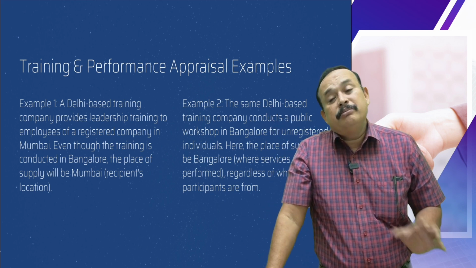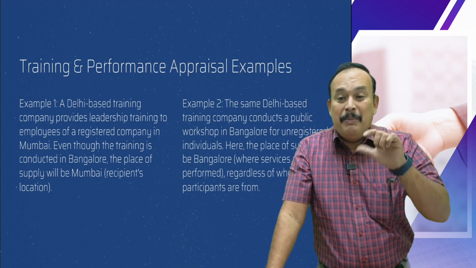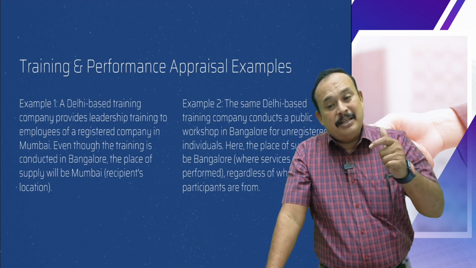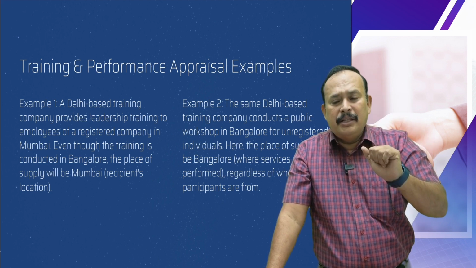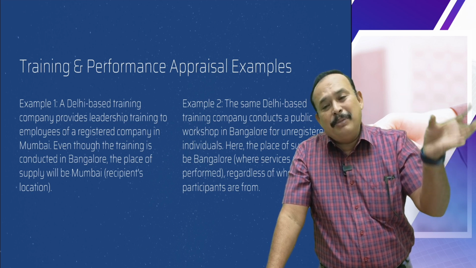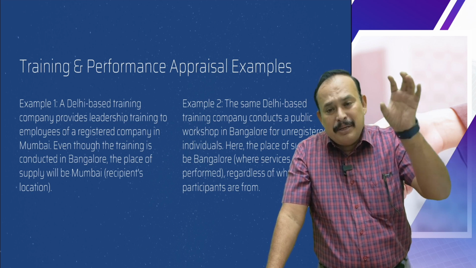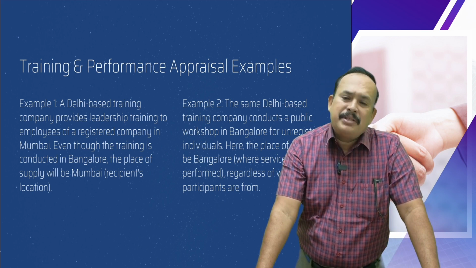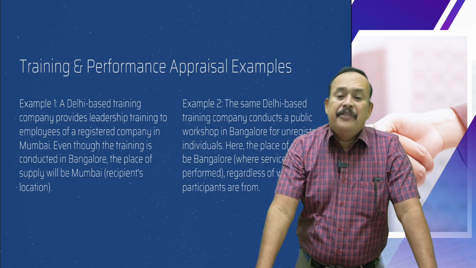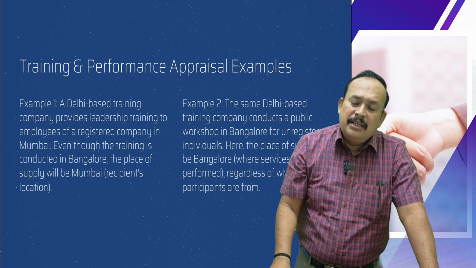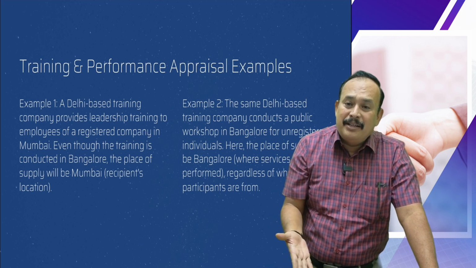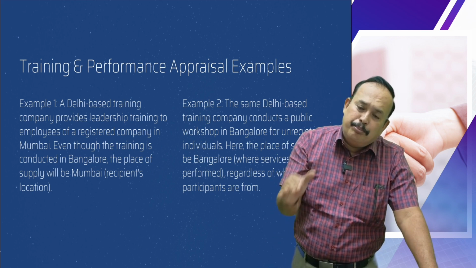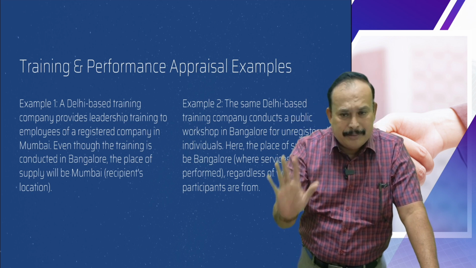Supplier is from Chennai. Performance appraisal was performed in Hyderabad. For whom? Hyderabad based company. Hyderabad based company, a registered person in Hyderabad. In that case, place of supply is Hyderabad. If unregistered person, but I performed where? In Hyderabad only. Therefore, place of supply goes to Hyderabad only.